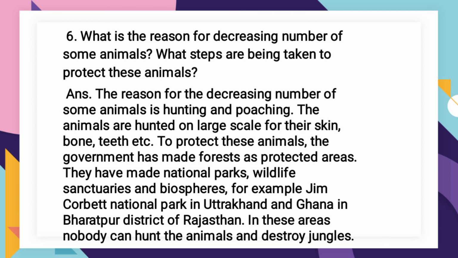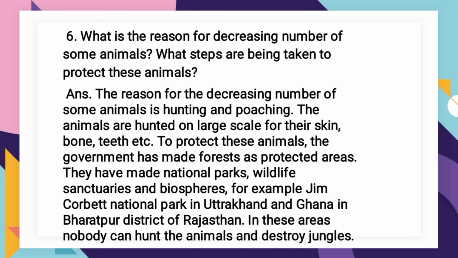To protect these animals, the government has made forests as protected areas. So what measures has the government taken to protect these animals? They have made national parks, wildlife sanctuaries and biospheres. For example, Jim Corbett National Park in Uttarakhand and Keoladeo Ghana in Bharatpur district of Rajasthan. In these areas, nobody can hunt the animals and destroy the jungle.